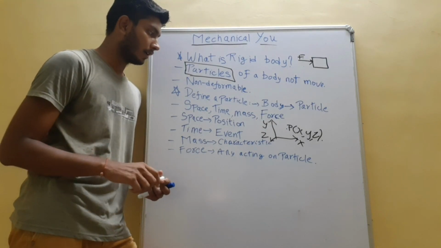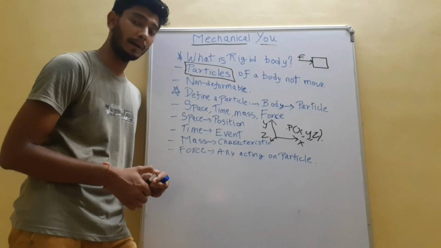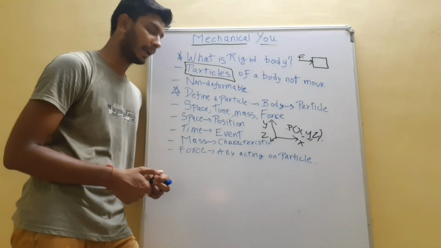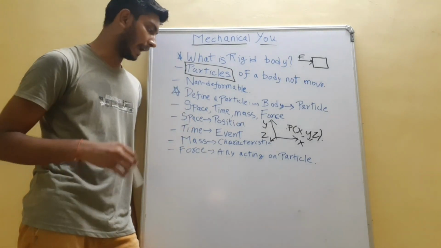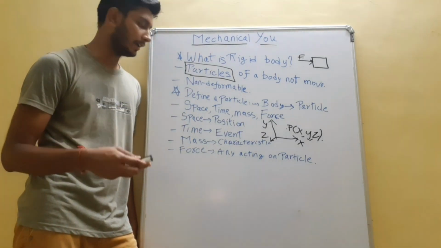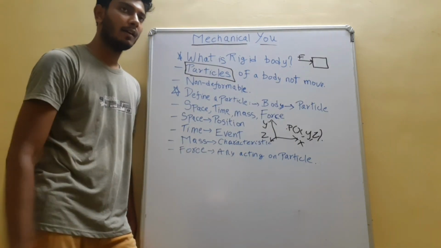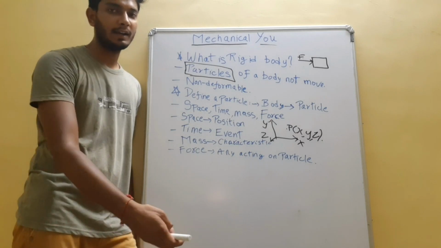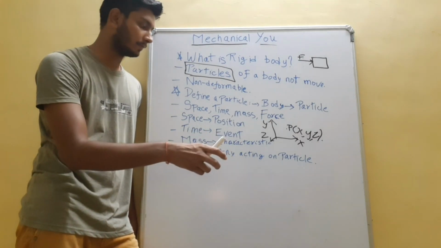Now, if there is some event occurring with the particle, we can know it by the time. So time defines the event which occurs with the particle. Now, mass. Mass is a quantity which defines the characteristic of the particle, whether the particle is heavy or light, or large or small.